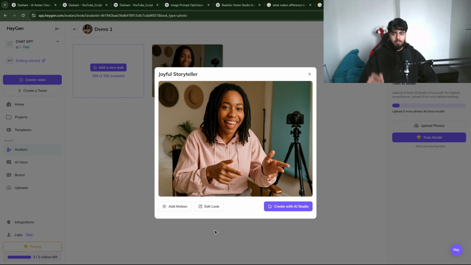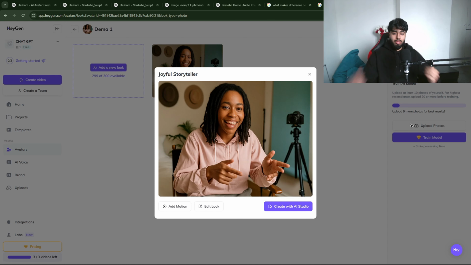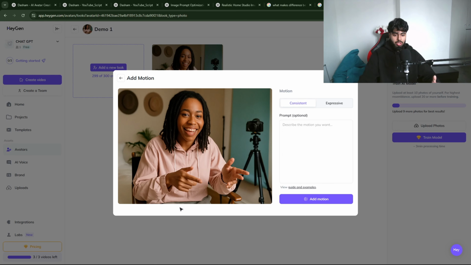These are the main steps now, so make sure you watch the video carefully. You need to ignore this button because we're not gonna create it now, since it's a static picture right now, and if you create, it will just move the face. It will not move any type of hand gestures. To do that, you need to click on add motion to go to expressive. And in expressive, you need to explain how the motion should look.